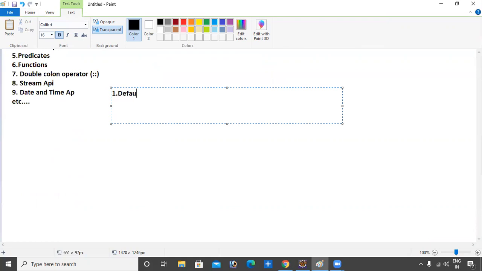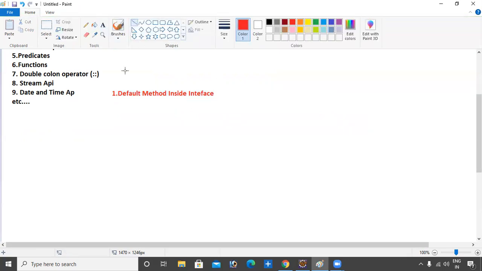default method inside interface. So what is the default method? First of all, what is the interface? Write some points. What is the interface?